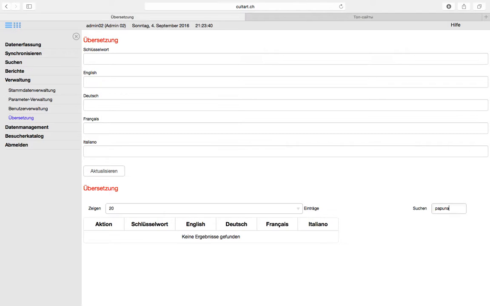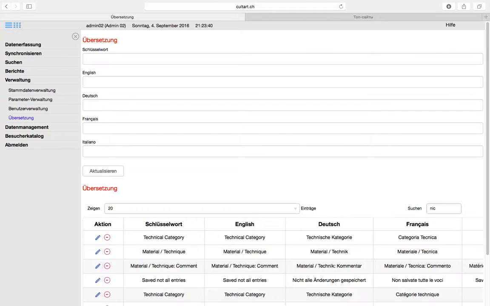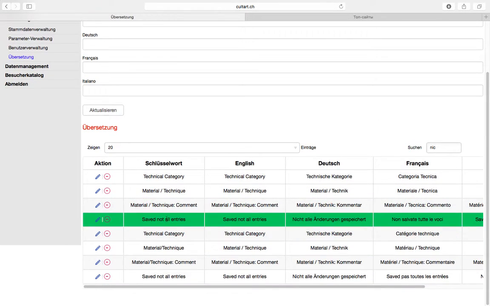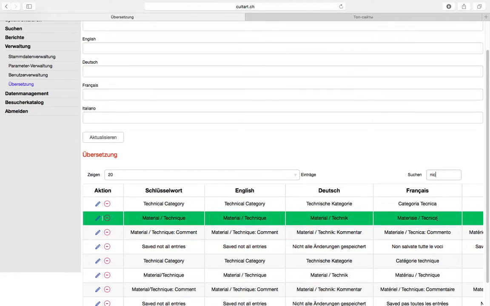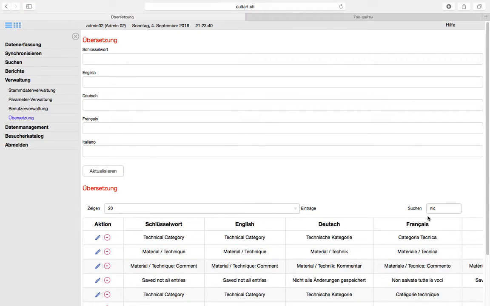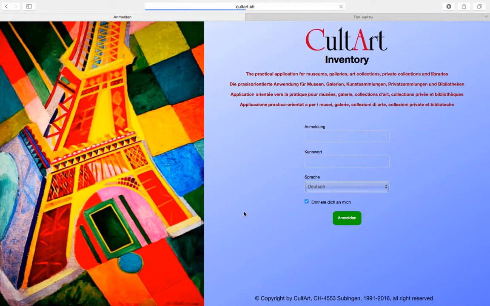So not found. You have to create, in this case, create the keyword, English, Deutsch, French, and Italian meanings of this word. But if you have any of the words, you have to choose, edit, and apply the necessary translation. That's it. It's working very well. Perhaps in this system, this is the most well-working part. So please use it. Do not think that it's an error. Okay, that's about the translation.